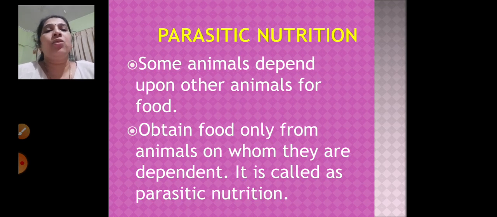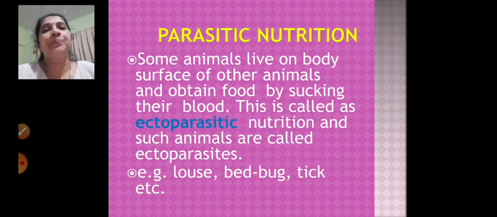Then parasitic nutrition. Some animals depend on other animals for food. So they obtain the food only from those animals on whom they are dependent, and that is called parasitic nutrition. Some animals live on the body surface of other animals and obtain their food by sucking their blood. That is called ectoparasitic nutrition, and such animals are called ectoparasites.